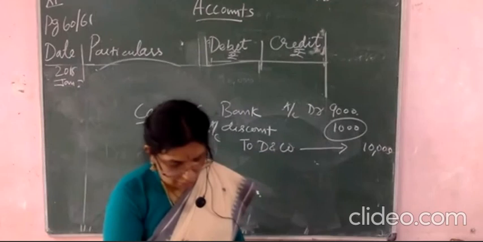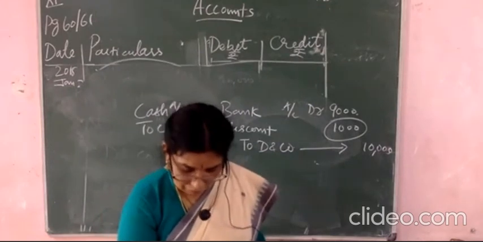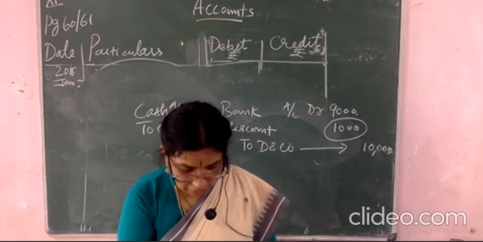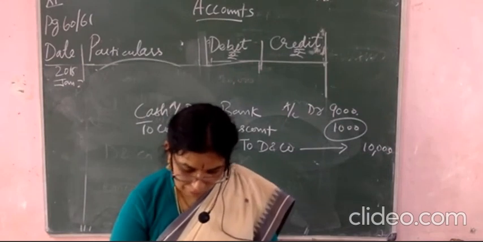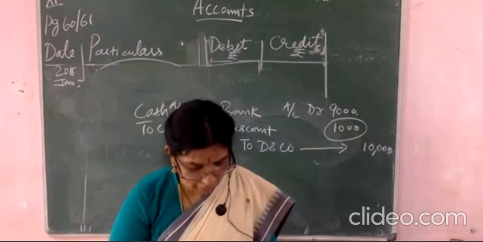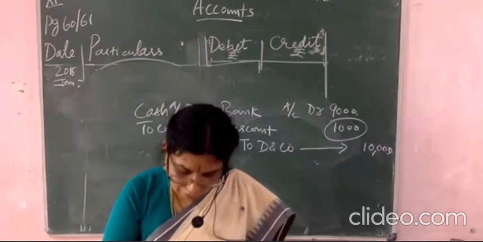Next one, you see goods costing 40,000 it is given here, 50,000 it is given. See, on January 8th. Okay. So 50,000 you have to mention over here. Goods costing 40,000 was sold and cash received 50,000.